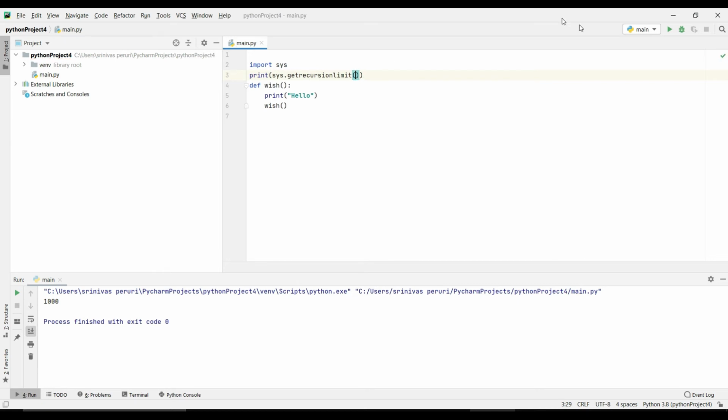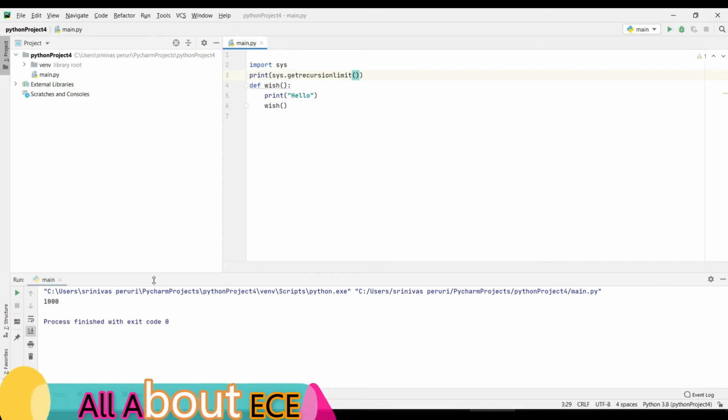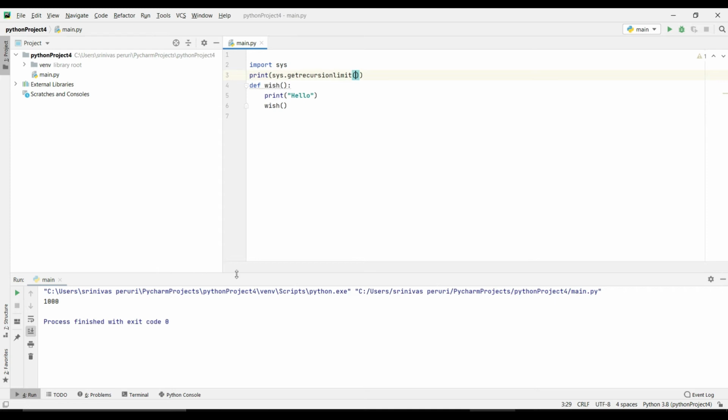If I run this one, you will have a chance of going up to about 1000. If you go beyond that, your system will hang up and some problems may occur. That's why a limit has been kept.